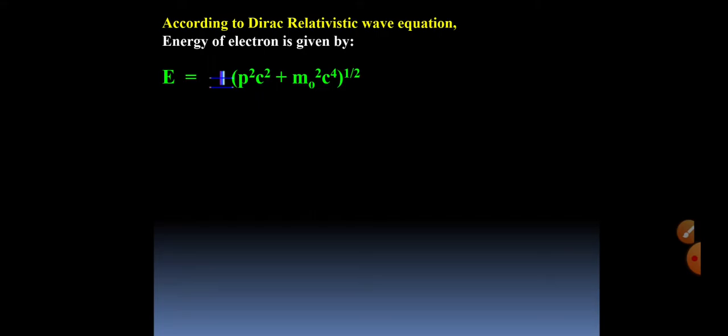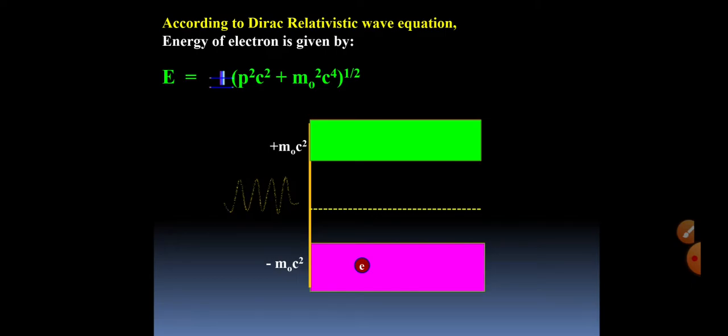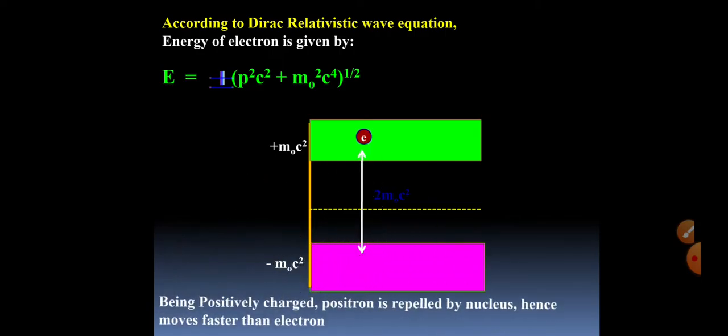According to Dirac relativistic wave equation, the energy of an electron is given by this expression. We can see in this expression that an electron may have positive as well as negative energy, and if a photon of energy greater than 2 m0 c square hits a nucleus, an electron from the negative state is shifted to the positive state, leaving behind a positron.